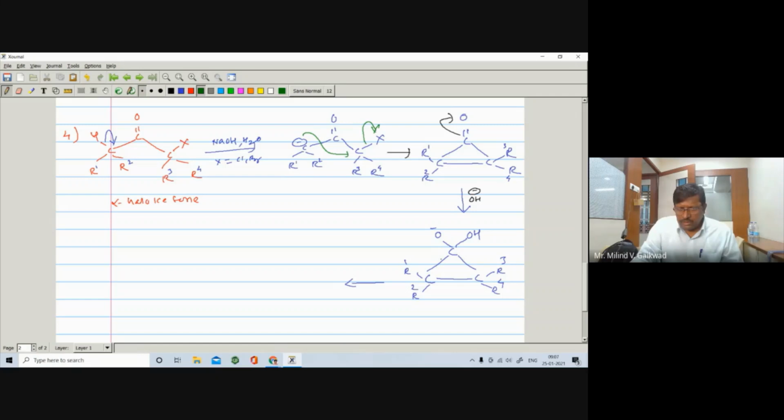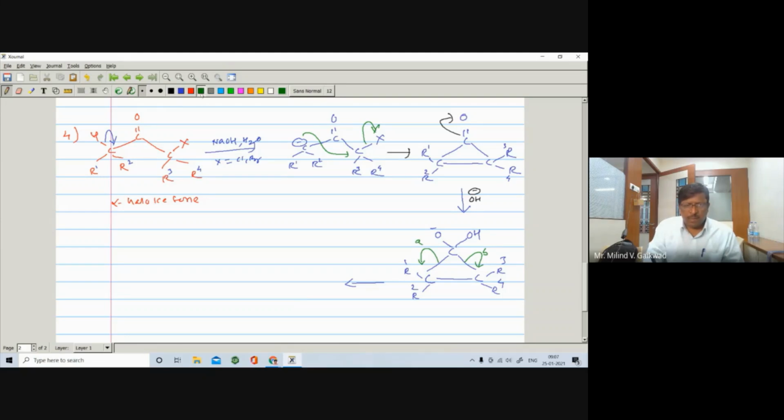Now, this sigma bond may open. So this is path A, right? Sometimes it may also open by path B. Means you have the right to open by path A and path B. So if you open by path A, then you are getting such type of compound.